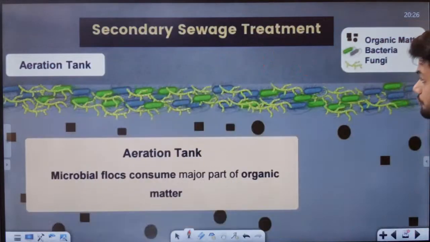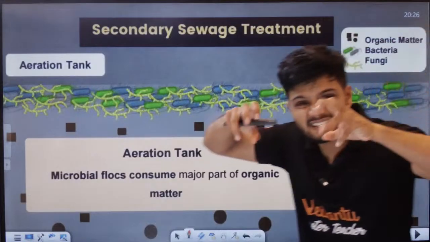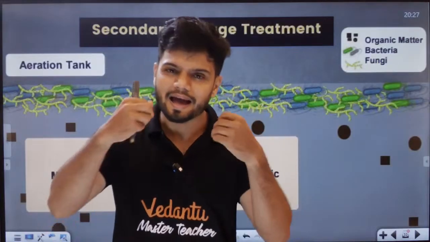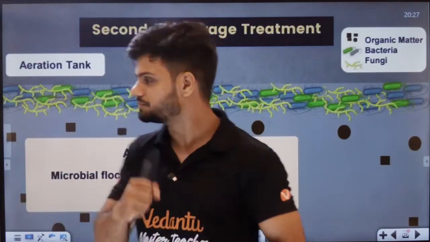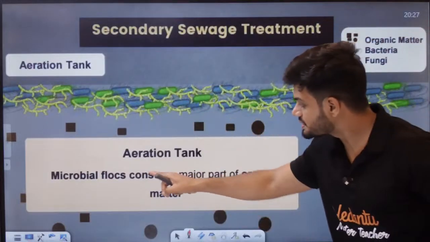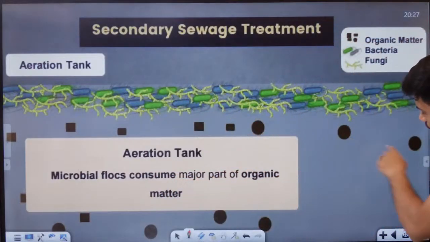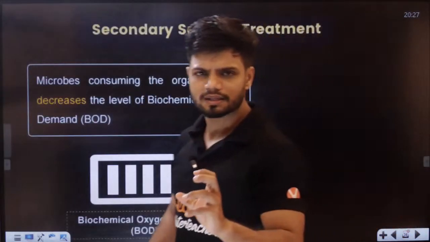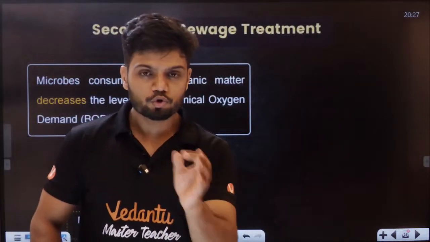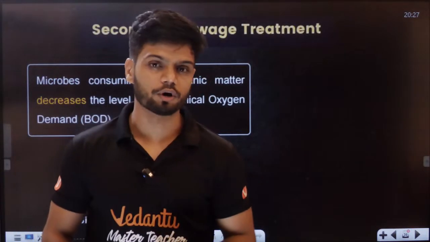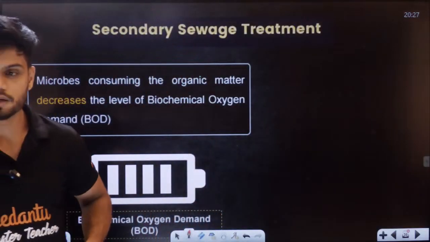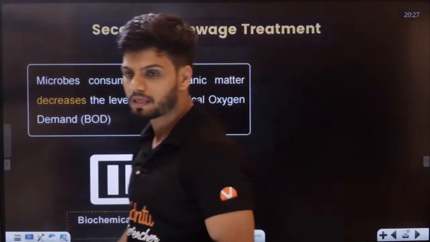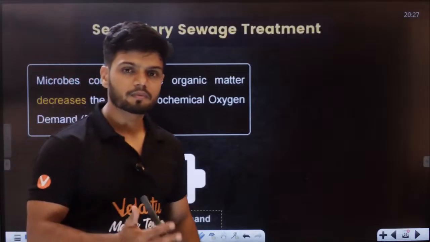Now this flock will eat all the organic matter, all the waste, all the fecal matter. Microbial flocks consume the major part of organic matter. See, all this organic matter will disappear. To understand how it disappears, you need to understand a small concept called BOD. Can anyone tell me the full form of BOD?